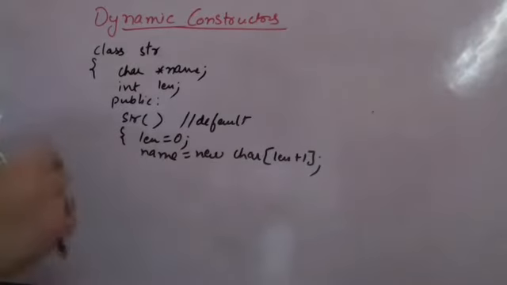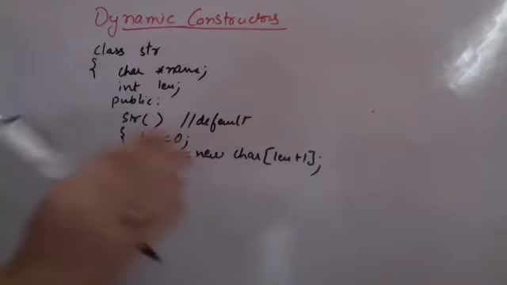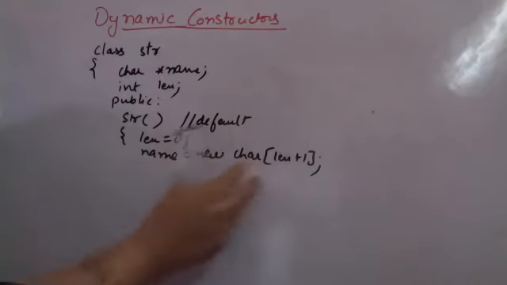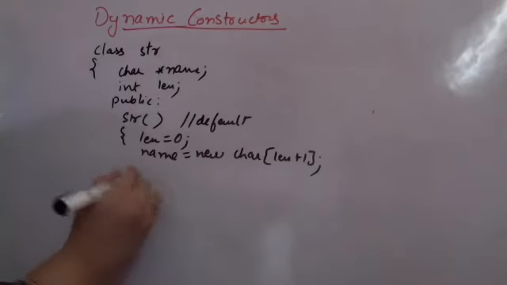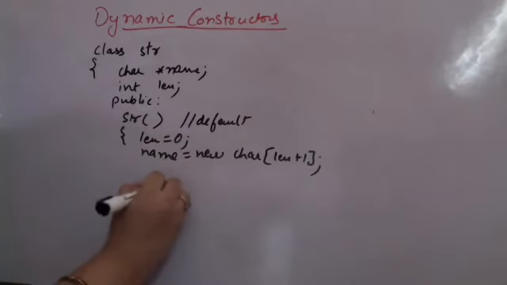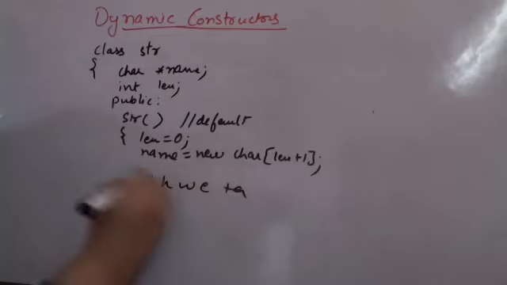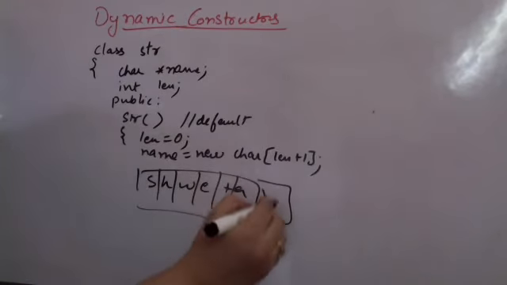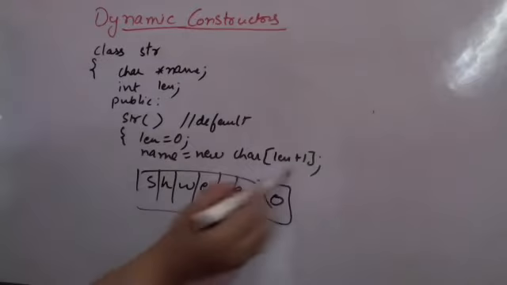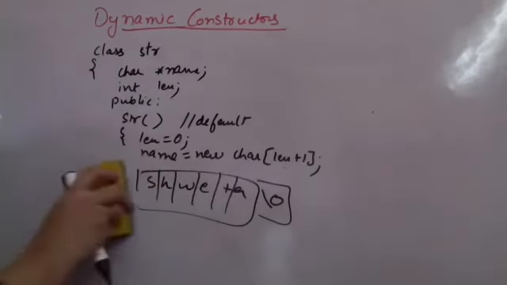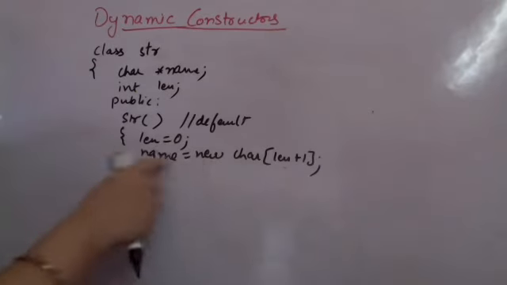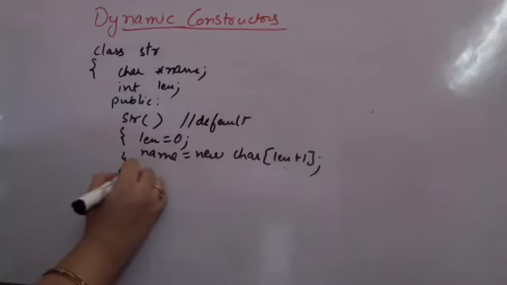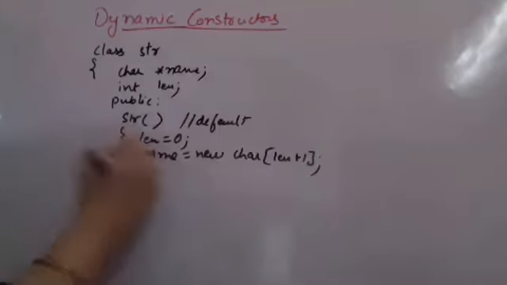If I have to store Shweta in this, Shweta is 6. I will need an array of size 6 plus 1 to store Shweta and the null character. To store the 6 characters, I will also be using the null character, so 7 will be required. So length plus 1 is allocated. This is done dynamically. It is a dynamic constructor. I give another constructor which is reading an array and copying it.